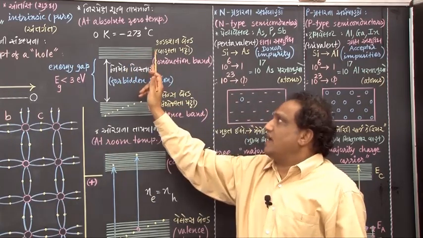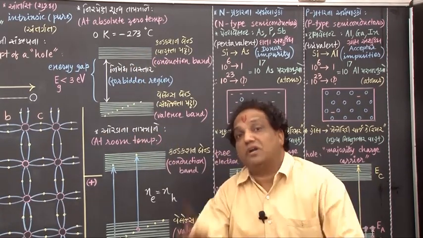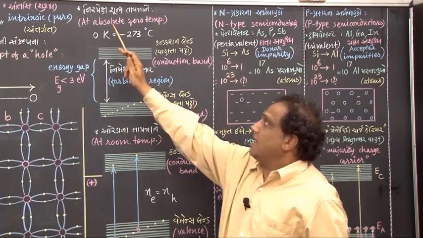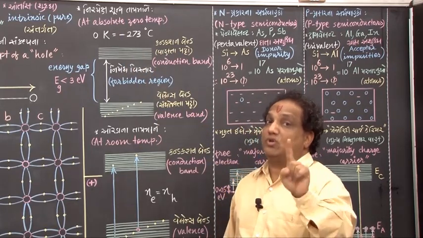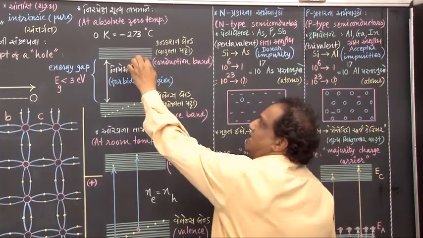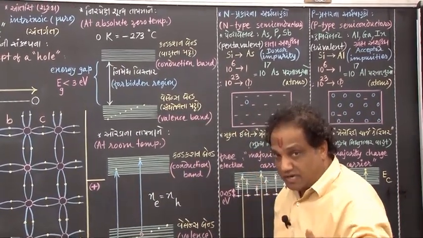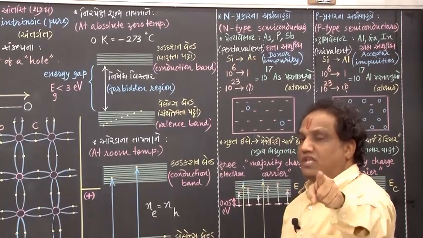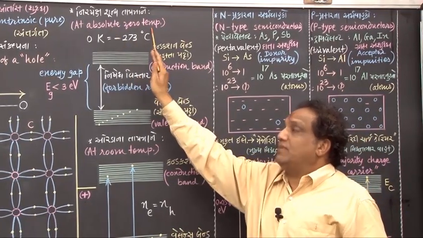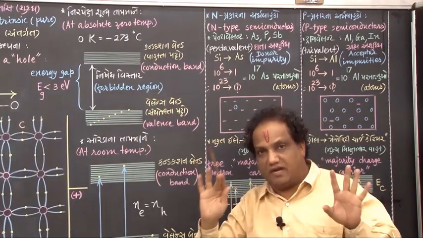So the conduction band is found to be completely empty at absolute zero temperature in case of a pure semiconductor. Because there are no electrons in the conduction band, naturally conduction of electricity will not be possible, and you can say a pure semiconductor will behave like an insulator at absolute zero temperature. The same phenomenon we have explained on the basis of this energy band diagram.